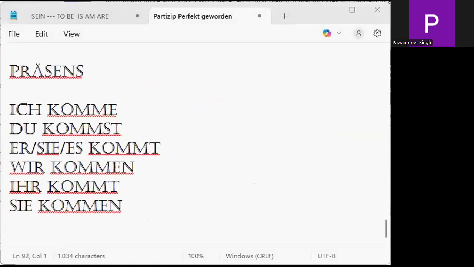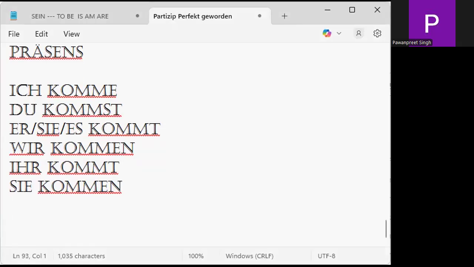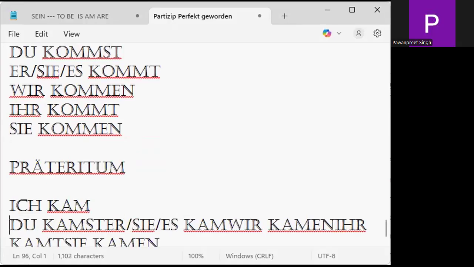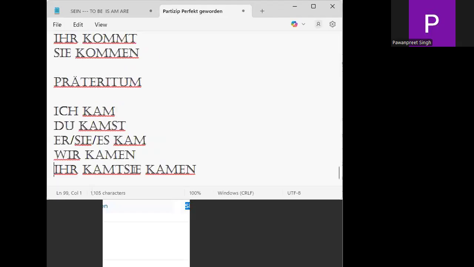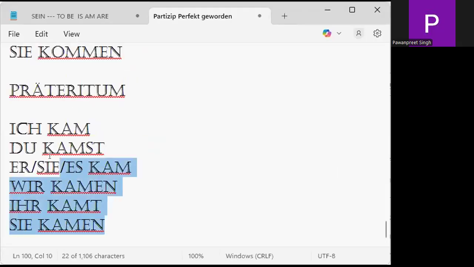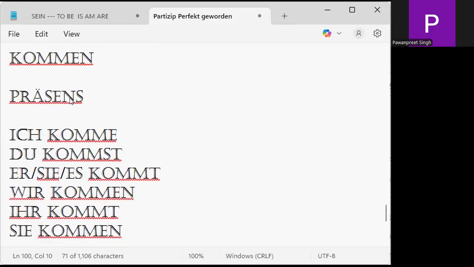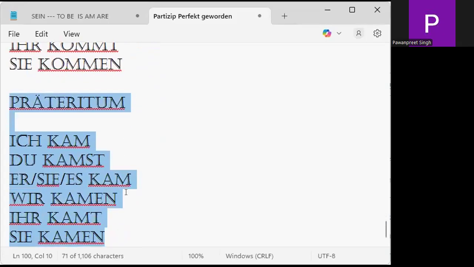Now, what is past indefinite, preteritum? Preteritum is what? Tell me. The preteritum is ich kam, du kamst, er sie es kam, wir kamen, ihr kamt, and sie kamen. This is your preteritum. We need to understand ich kam, I came. You say come, came, come. Come is what? Ich komme, du kommst, er sie es kommt, wir kommen, ihr kommt, and sie kommen. The preteritum is ich kam, du kamst, er sie es kam, wir kamen, ihr kamt, and sie kamen.